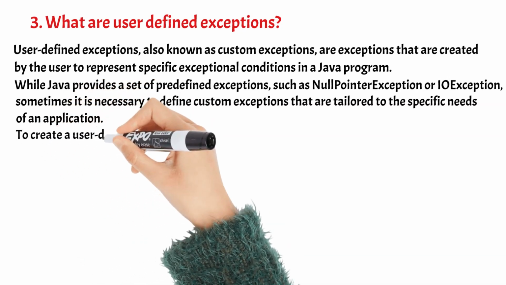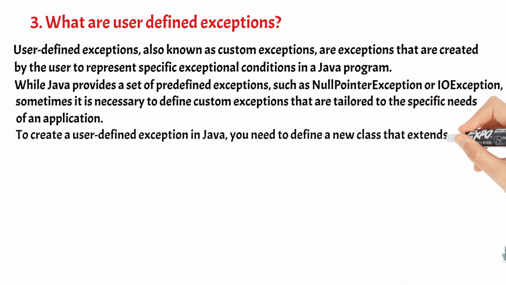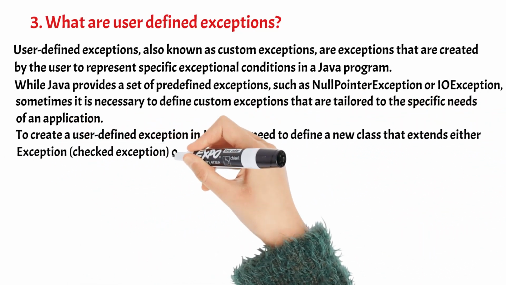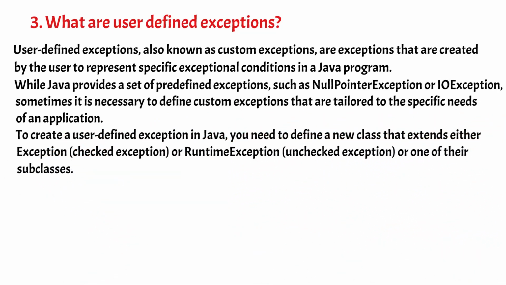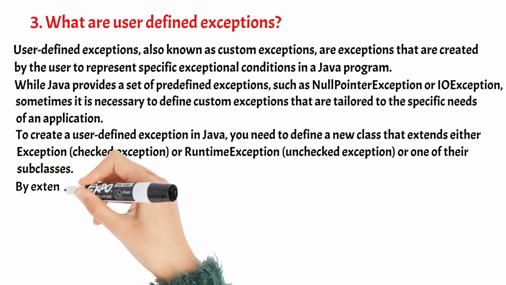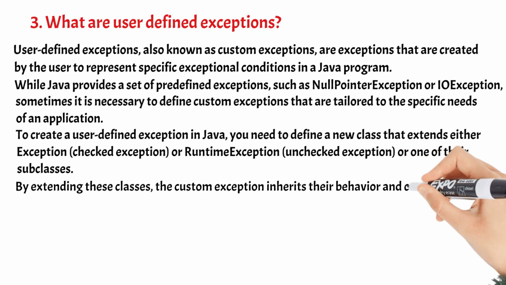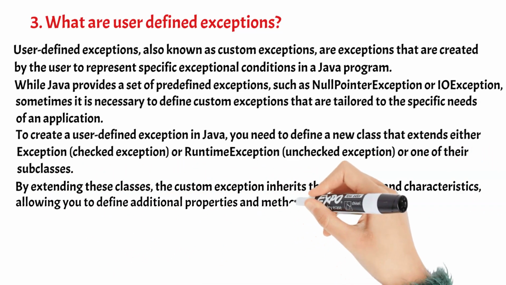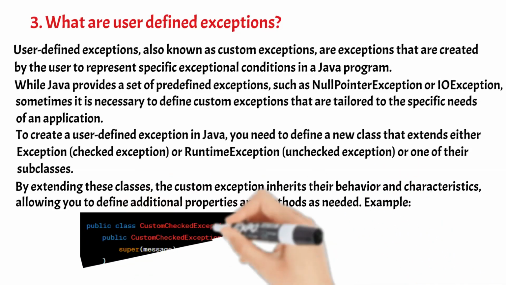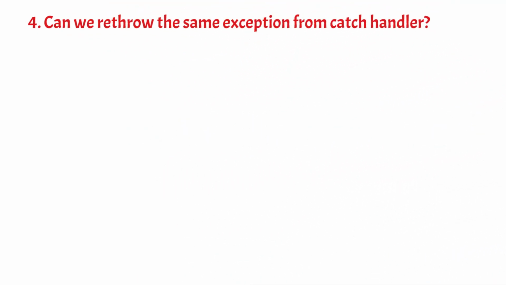To create a user-defined exception in Java, you need to define a new class that extends either Exception (checked exception) or RuntimeException (unchecked exception) or one of their subclasses. By extending these classes, the custom exception inherits their behavior and characteristics, allowing you to define additional properties and methods as needed. Example.